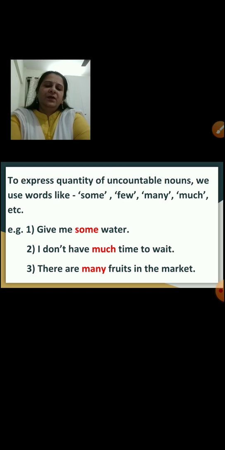Okay, now look at this slide. To express quantity of uncountable nouns, we use words like some, few, many, much, etc. Like I explained in the last slide, you don't say give me 1 water, 2 water, 3 water. These nouns cannot be counted.